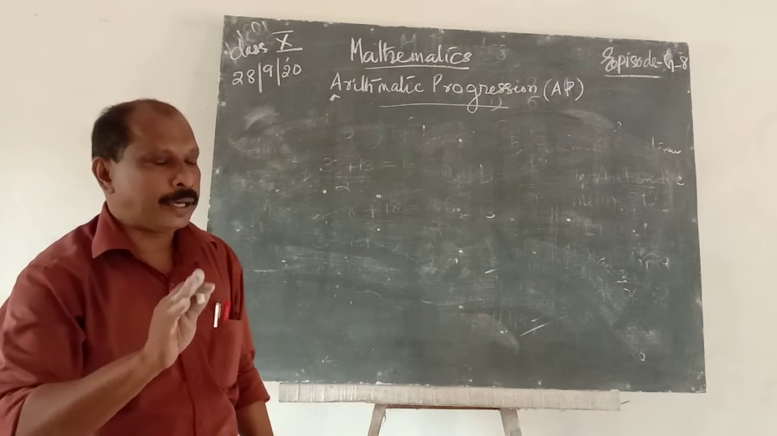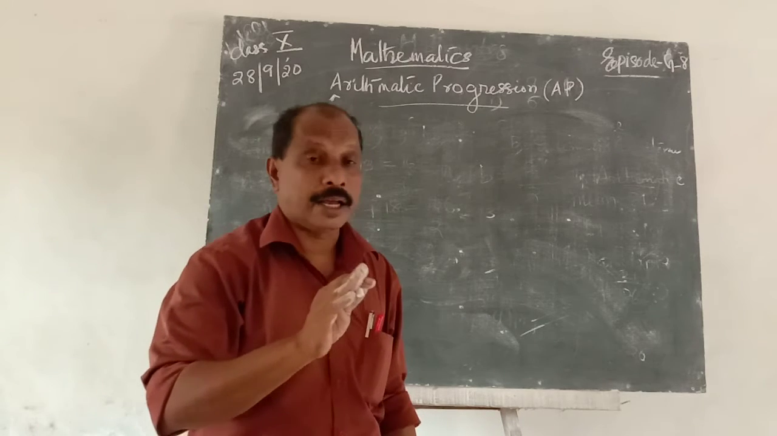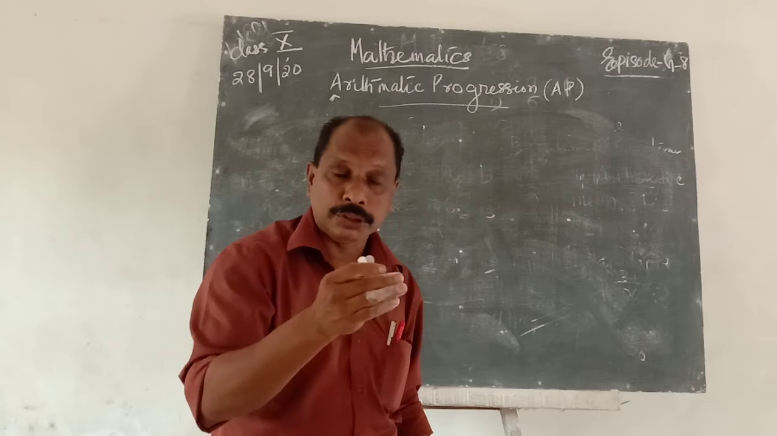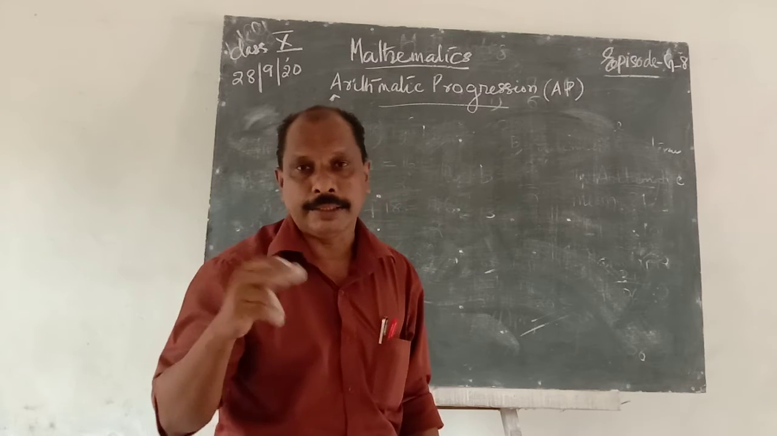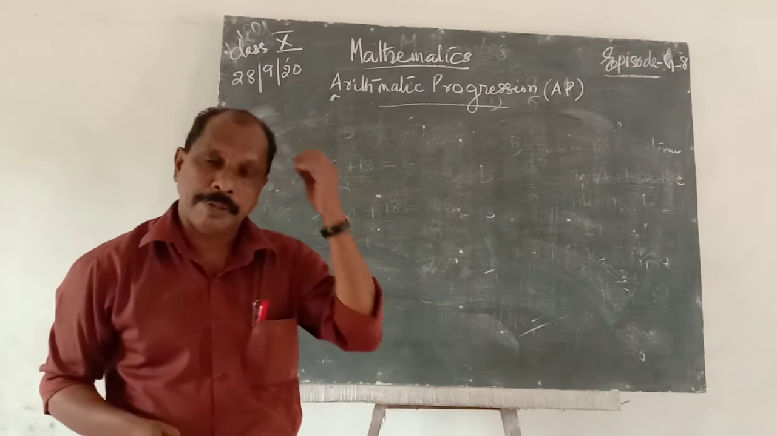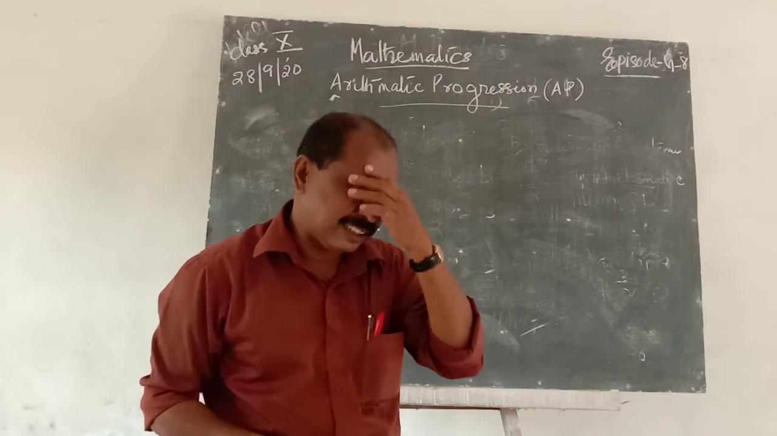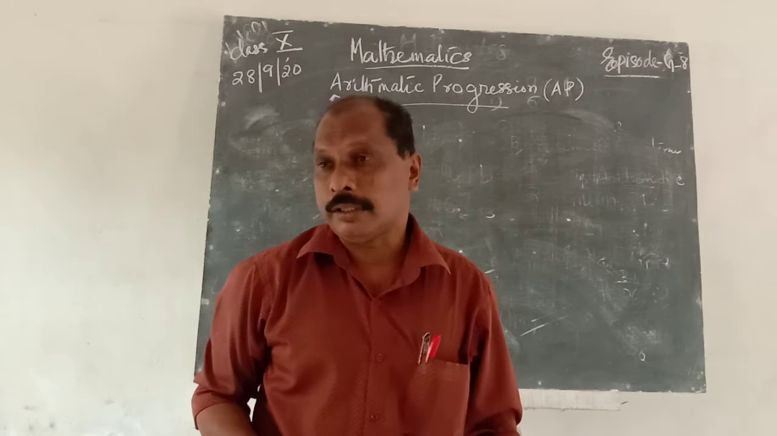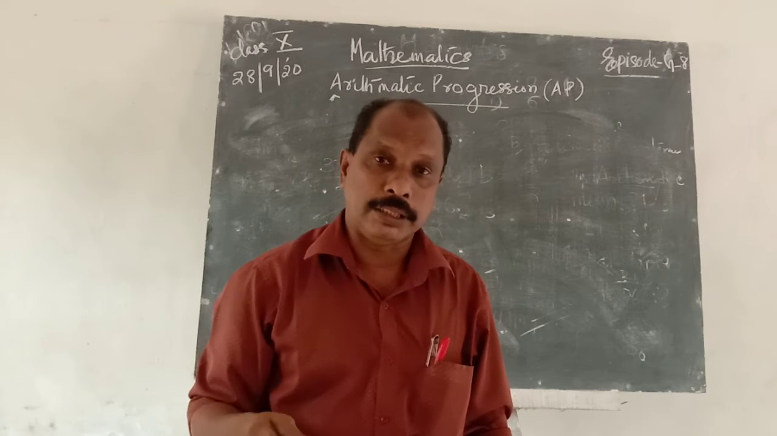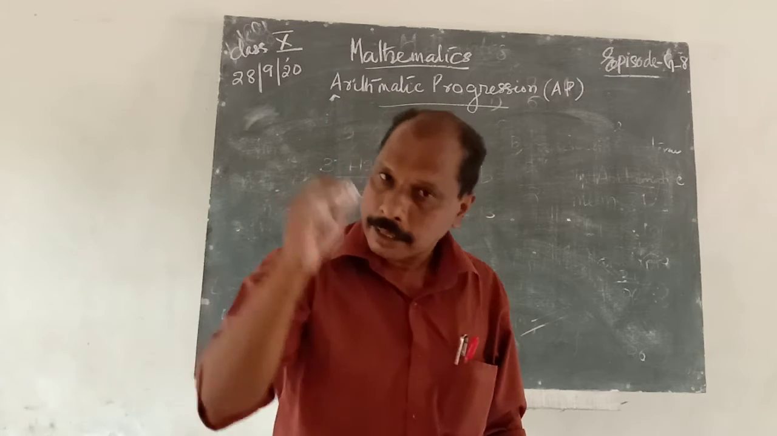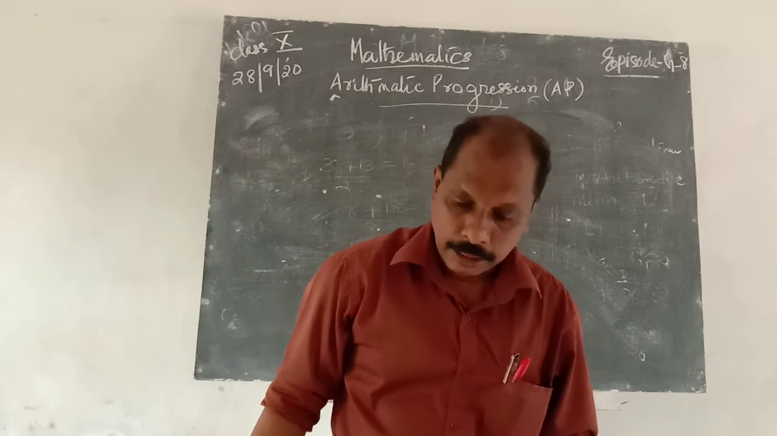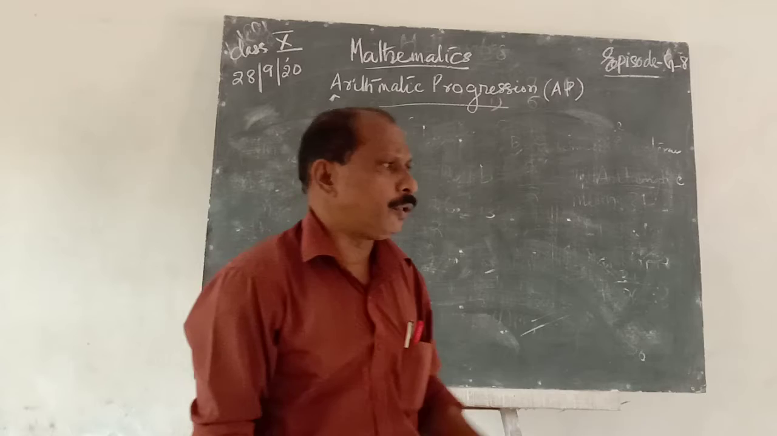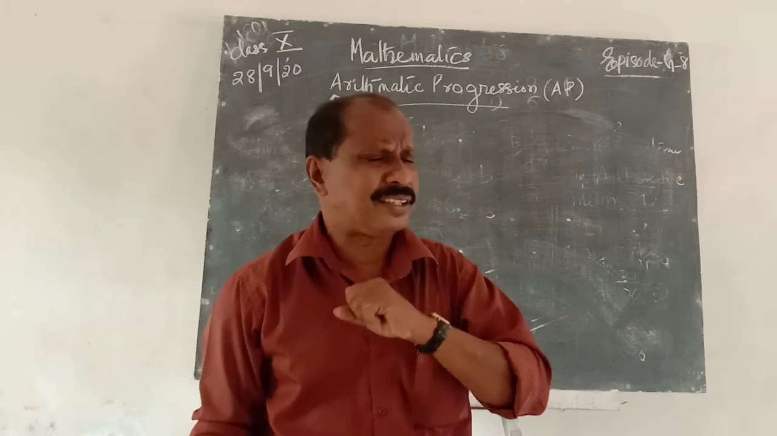The first term of an arithmetic progression is written as A1, which is A. The second term A2 is equal to the first term plus D, that is A plus D. The third term A3 is equal to the first term plus 2D, that is A plus 2D. The fourth term A4 is equal to A plus 3D, and so on. The nth term of that progression is An equals A plus n minus 1 into D. So using that formula, we can find the nth term.